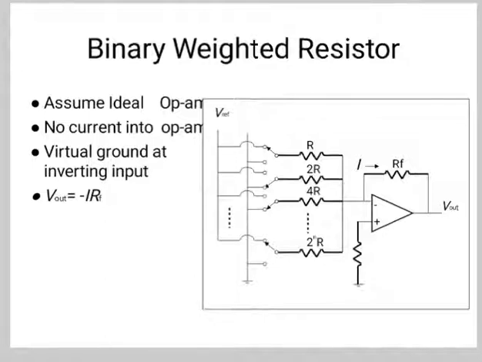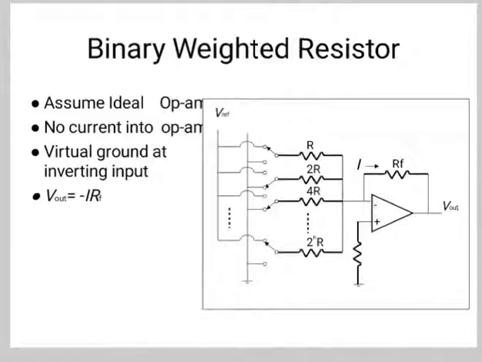So a weighted resistor DAC produces an analog output which is almost equal to the digital, that is binary, input, by using binary weighted resistors in the inverting adder circuit. So in short, a binary weighted resistor DAC is called a weighted resistor DAC. The bits of the binary number can have only one of two values, either 0 or 1. Now let's consider a 3-bit binary input, that is B2, B1 and B0.